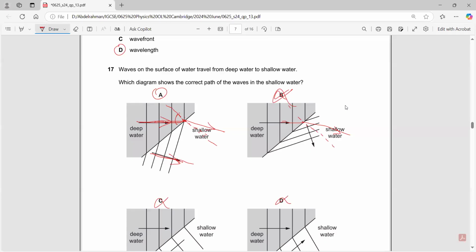In B, it has bent and crossed the normal line. This is the normal line. It cannot go all the way to the other side of the normal line. This is wrong in B.